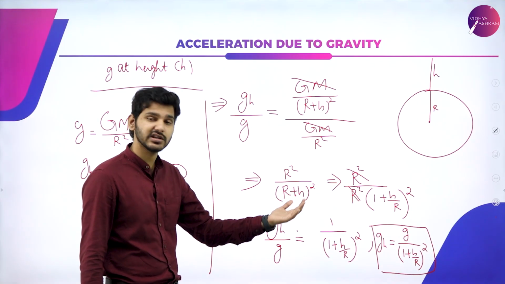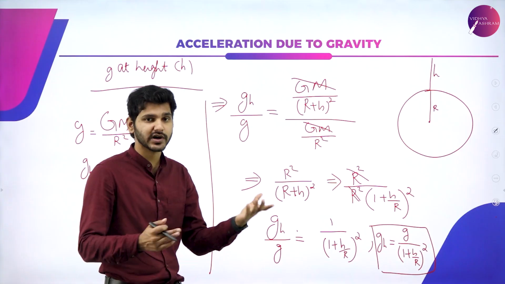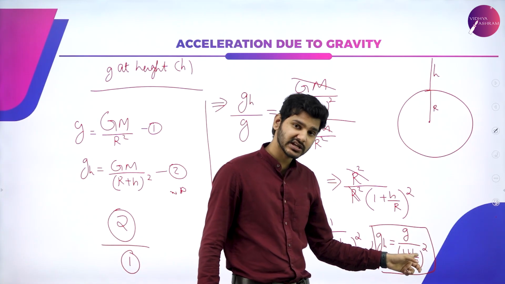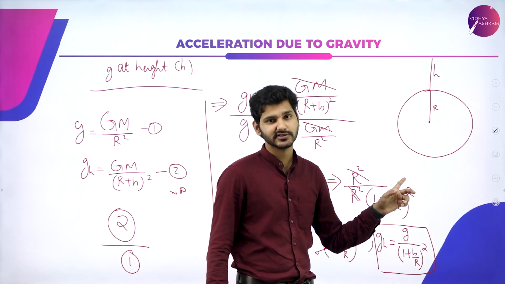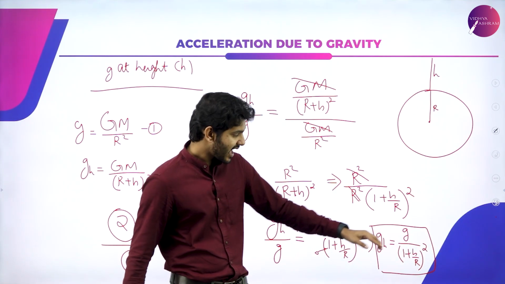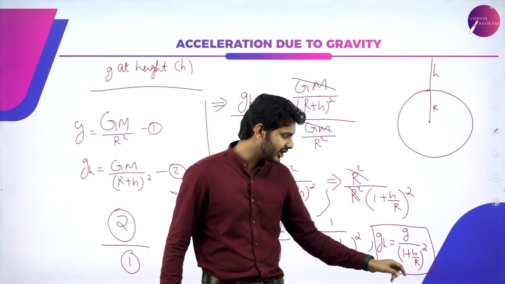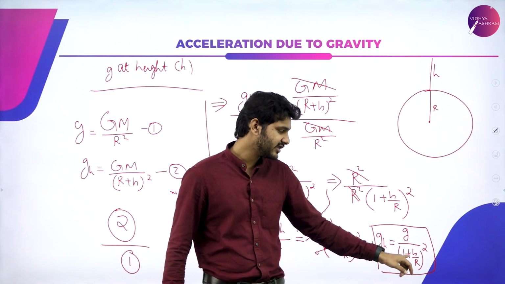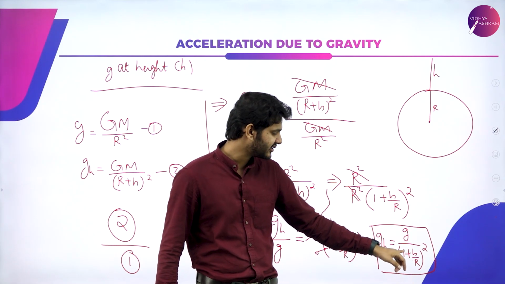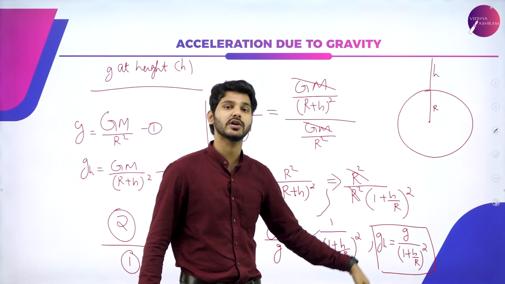As the height increases, what happens? The entire denominator value increases. So it's common sense, right? As height increases, the entire denominator value increases, so obviously gh will go down.